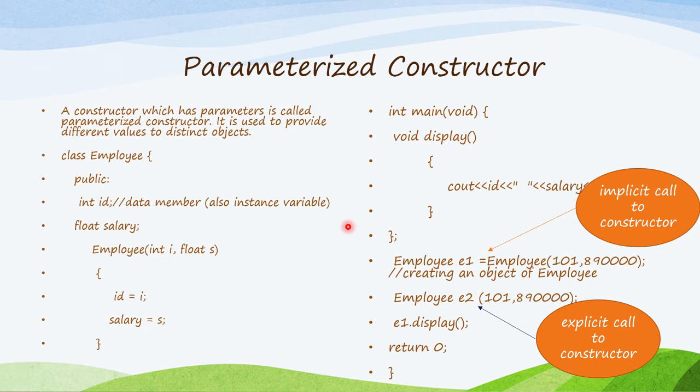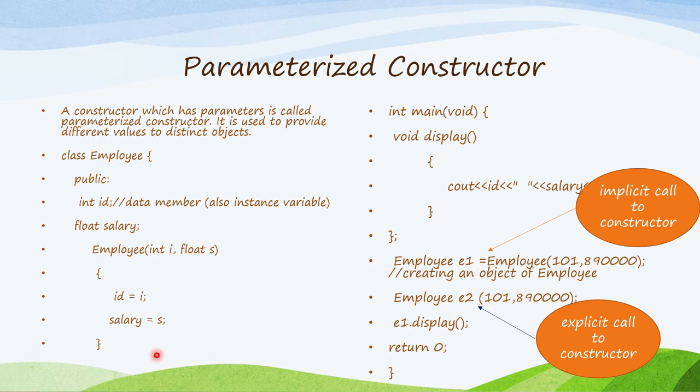The next is the parameterized constructor. A constructor which has parameters is called a parameterized constructor, and it is used to provide different values to distinct objects. When we want to create multiple objects and we do not want the same values for all the objects, we use a parameterized constructor. In this program, we have created a class employee with two data members, ID and salary.